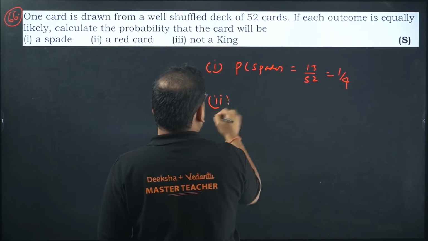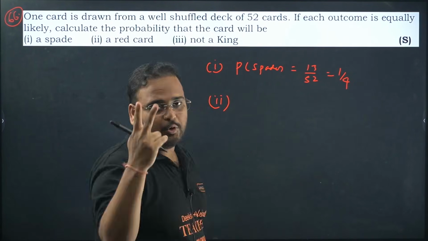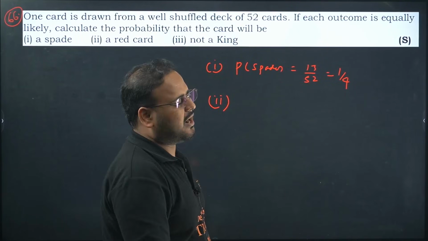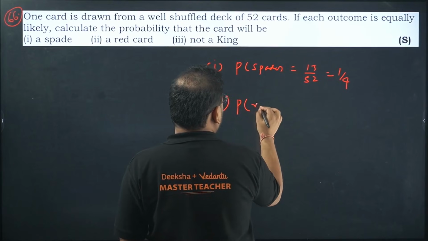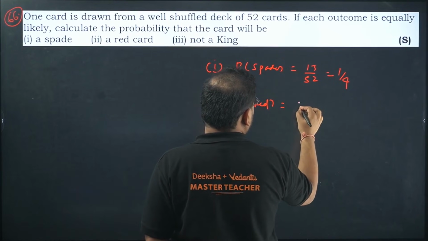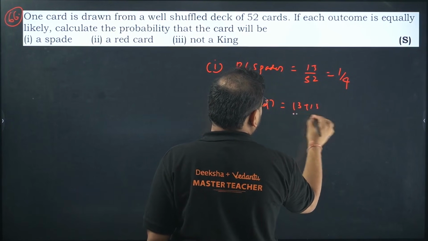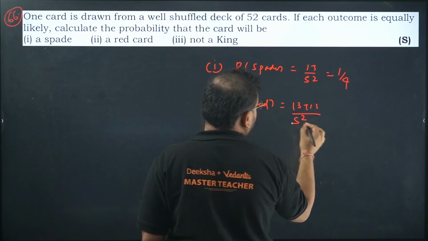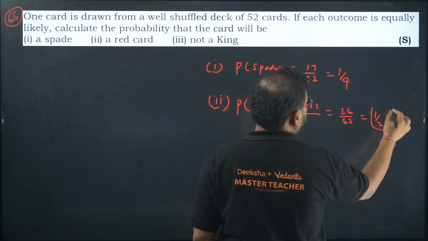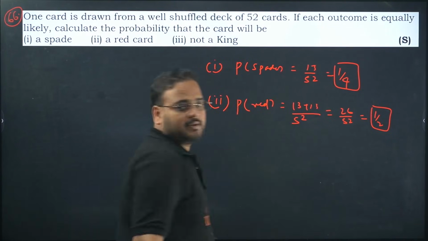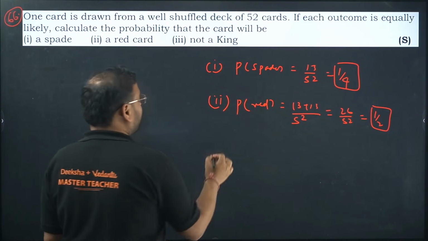Number 2, a red card. Red cards will be diamonds and hearts, right? Already you're getting a red card. So 13 plus 13 by 52, 26 by 52. Answer is 1 by 2. Making sense? Last one, not a king.